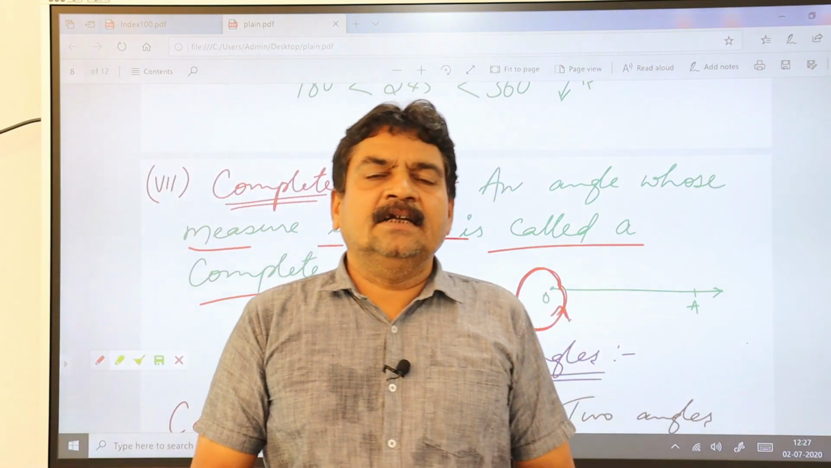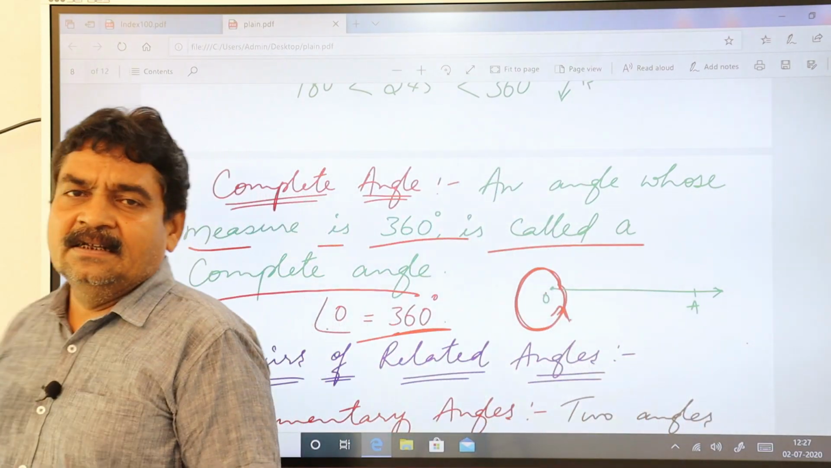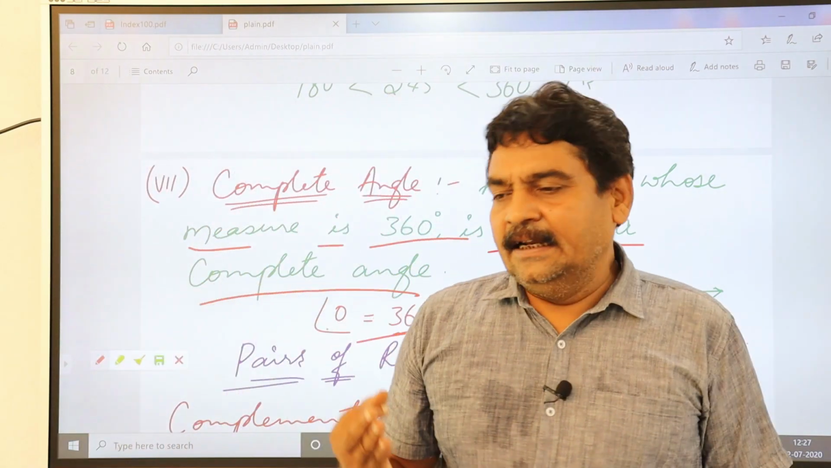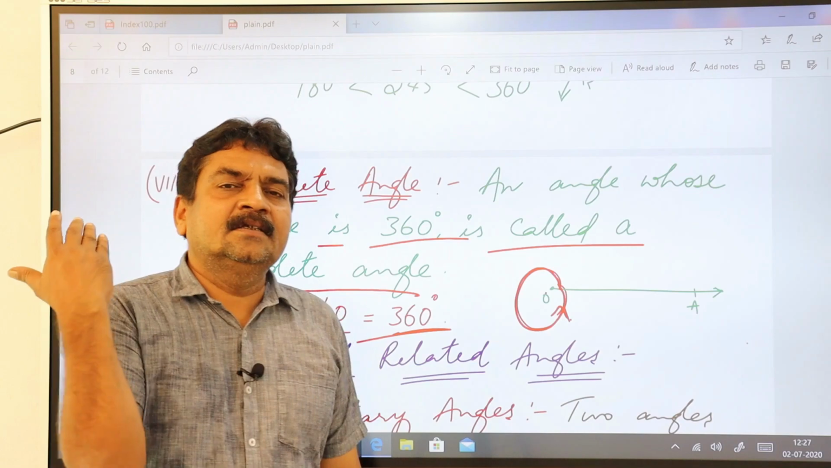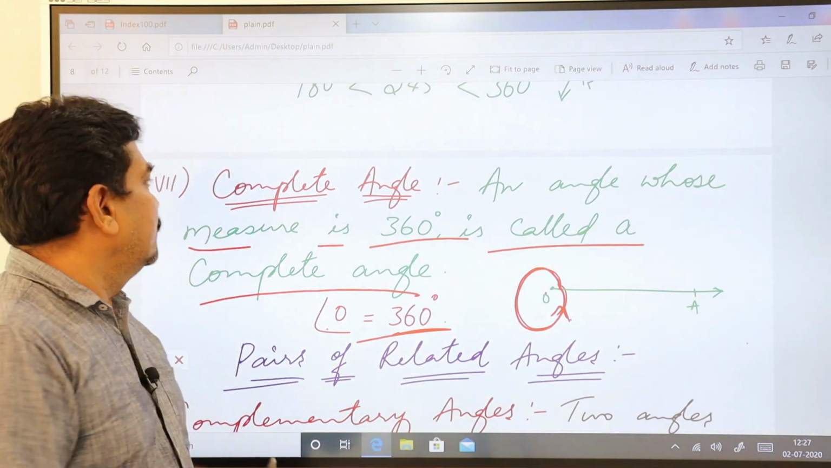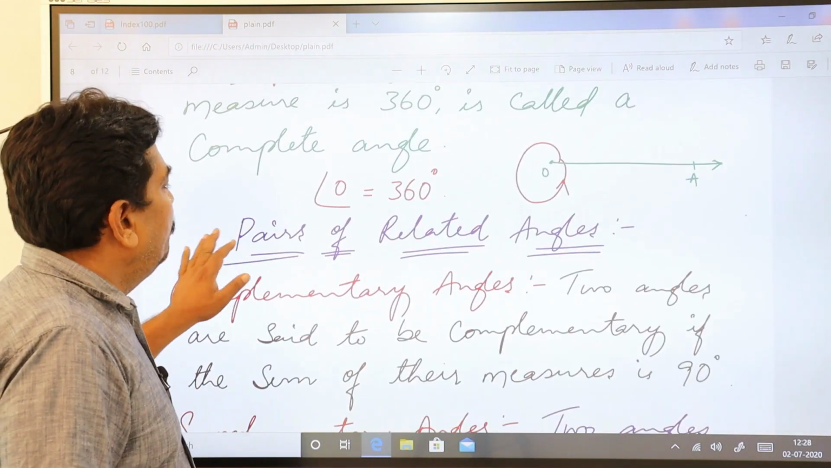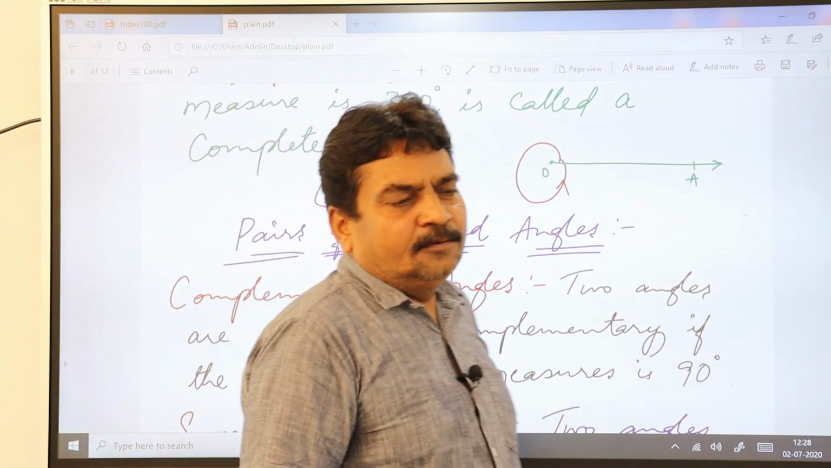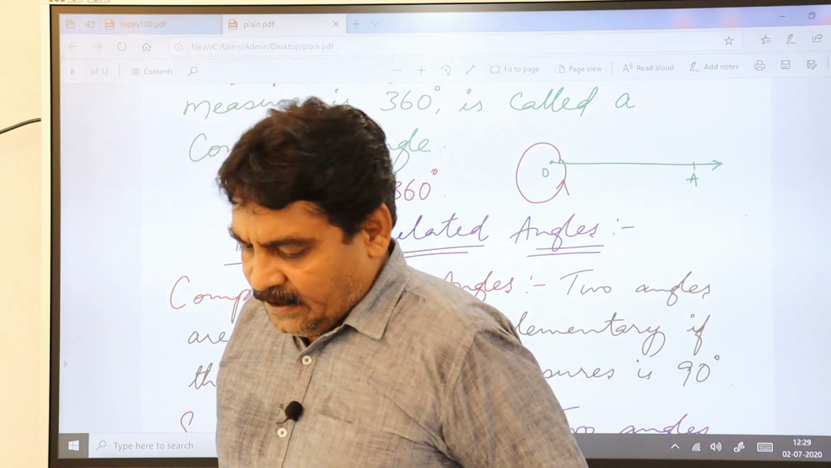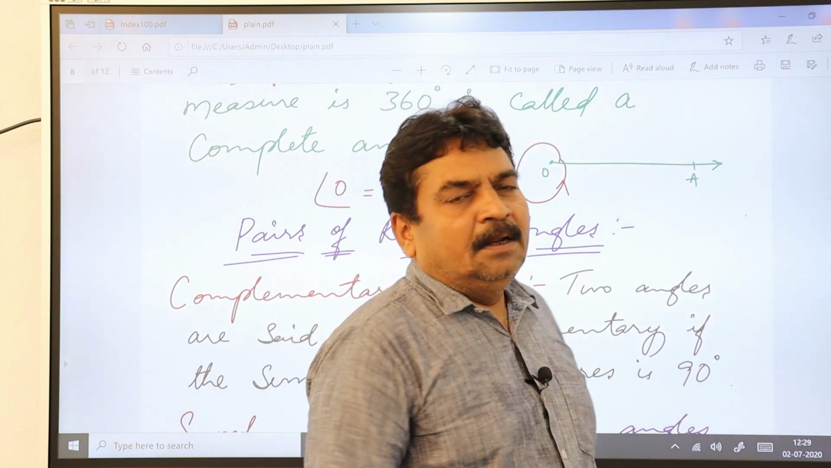So you have studied the kinds of angles, or say the classification of angles. The first one is zero angle, second one is acute angle, third one is right angle, fourth one is obtuse angle, fifth one is straight angle, sixth one is reflex angle, and seventh one is complete angle. Now we'll go to the next one, pairs of related angles. So we have two pairs for you. First one you call complementary angles, and second one you call supplementary angles.